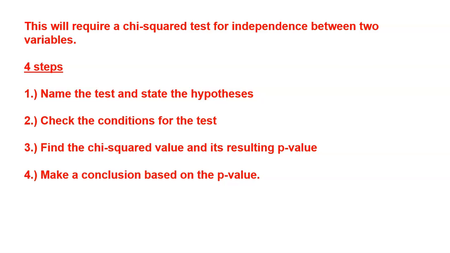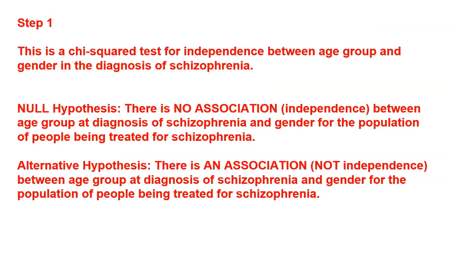Now, there are 4 steps to a chi-square test, very familiar 4 steps through any type of testing format. Step 1, name the test and give the hypotheses. Step 2, check the conditions for the test. Step 3, actually find the chi-square value and the resulting p-value, because you always need a p-value to make your conclusion, which is, of course, step 4. So we're going to walk through those 4 steps for this set of data. All right, so step 1, recognizing that this is a chi-square test for independence between age group and gender in the diagnosis of schizophrenia.